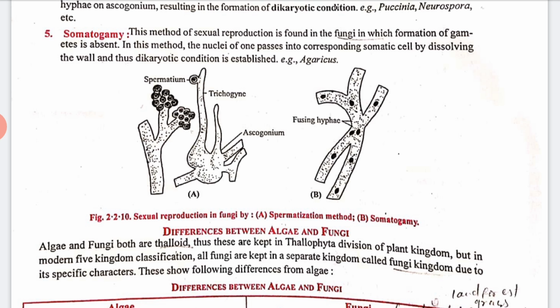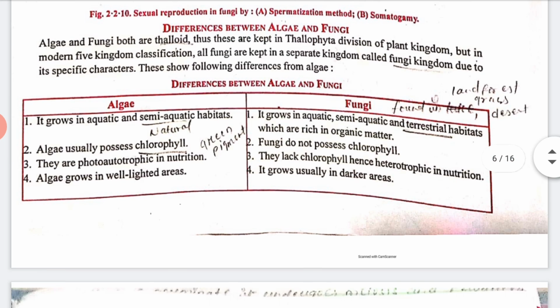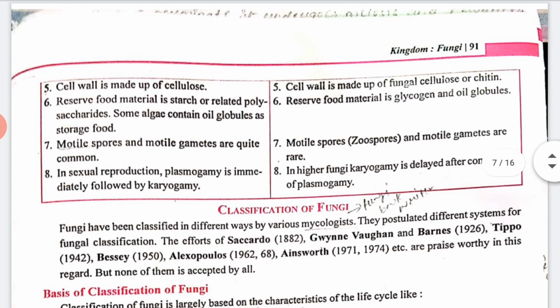Now there are a lot of differences between algae and fungi, so let us see the difference between them. Algae and fungi both are thalloid, right? Thus these are kept in the Thallophyta division of the plant kingdom. But in the modern five kingdom classification, all fungi are kept in a separate kingdom called Kingdom Fungi. Due to their specific characters, they show the following differences. Here a table is given of the differences between fungi and algae. You can see this table, right?